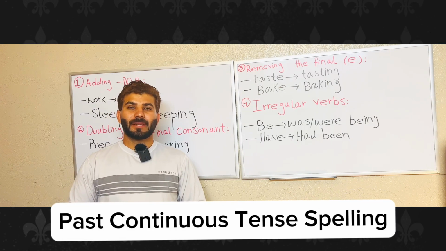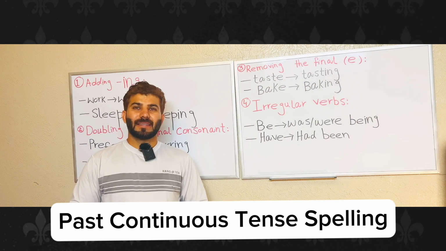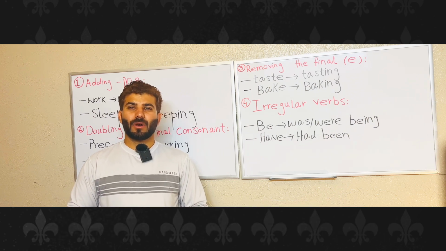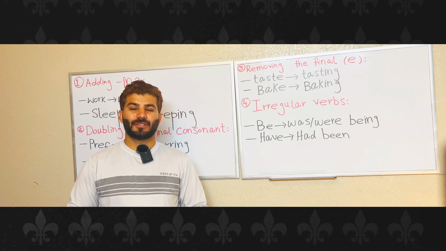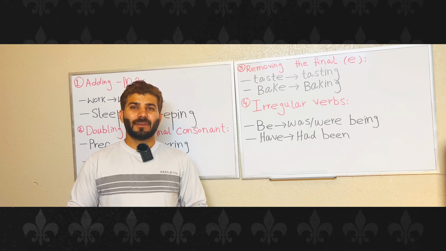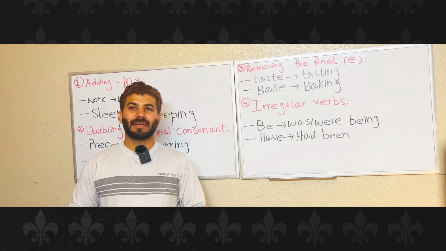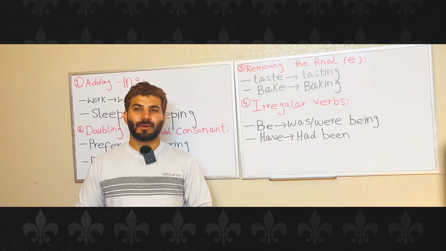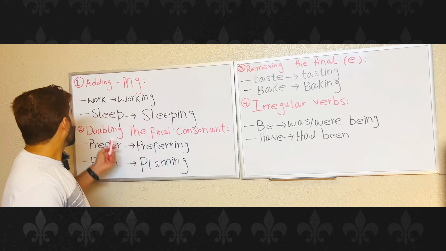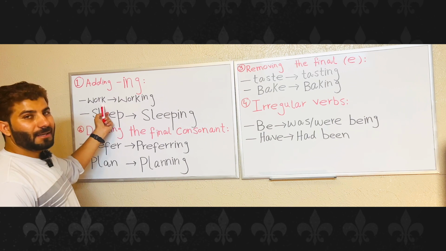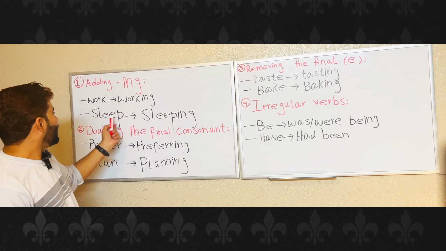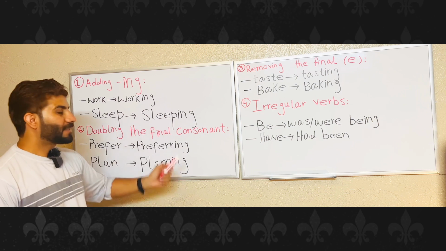Now we're going to learn the past continuous spelling. There is no specific spelling rule or guide for using the past continuous tense in English. However, there are a few guidelines to follow. Number 1, adding ing to the base form of the verb. In the past continuous tense, the verb is conjugated by adding ing to the base form of the verb. For example, work becomes working. Sleep becomes sleeping.